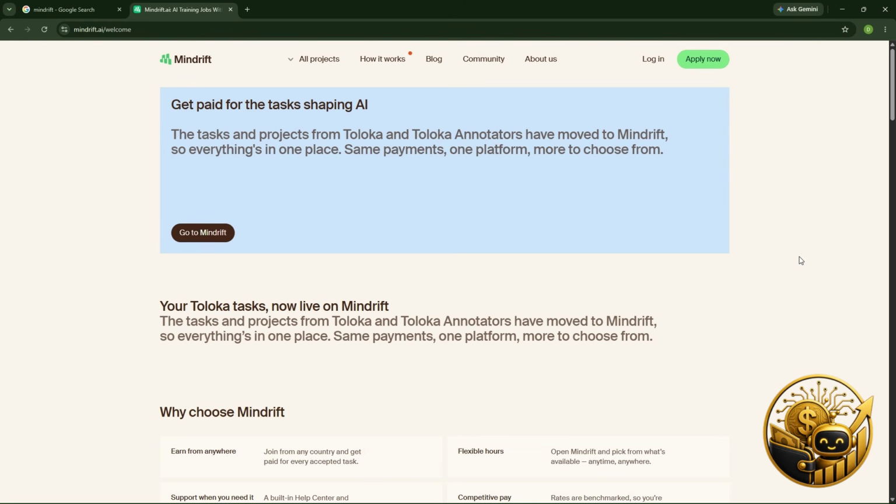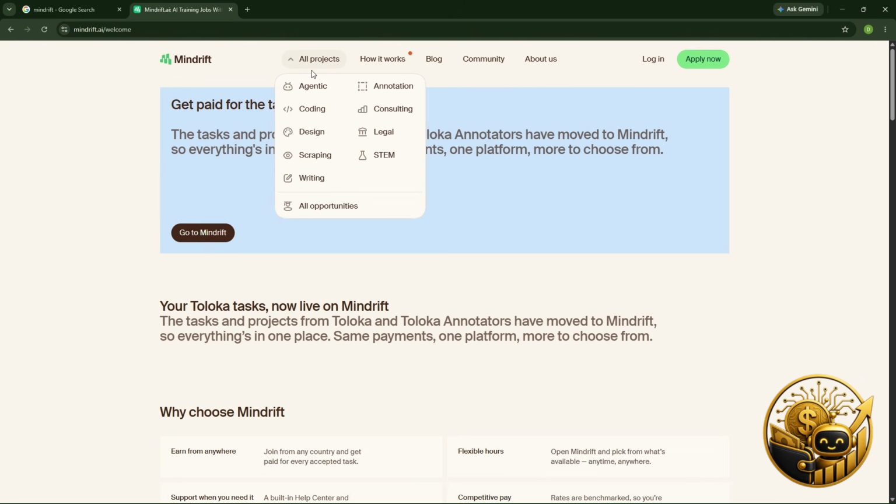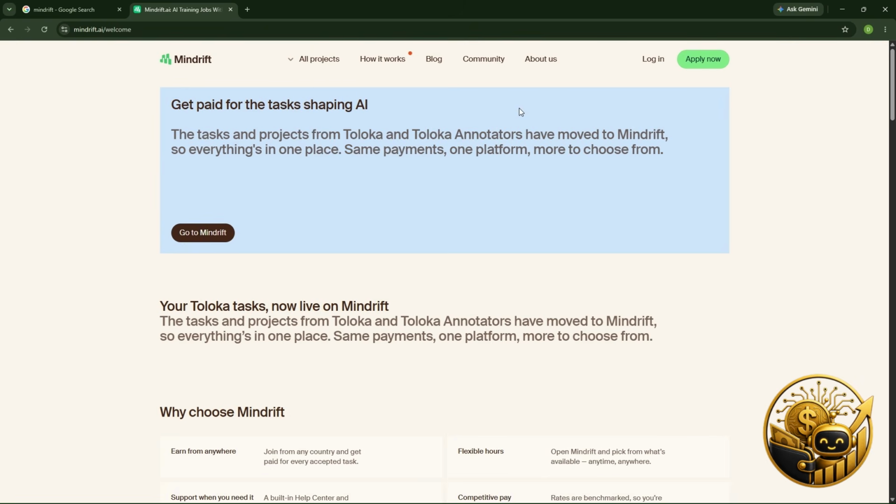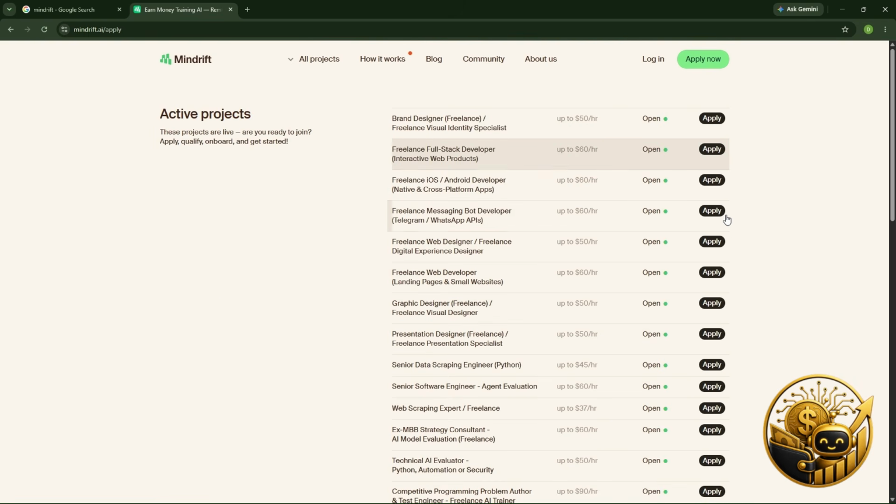Okay, so let's get started with the application so that you can have a glance of what you are going to expect when you try to apply for Mindrift. On your platform, you can skim through it. You can go to all projects that they have, which include agentic jobs, coding jobs, design, web scraping, writing, and many more. Let's go forward with the application so that we will get more time for explanation.